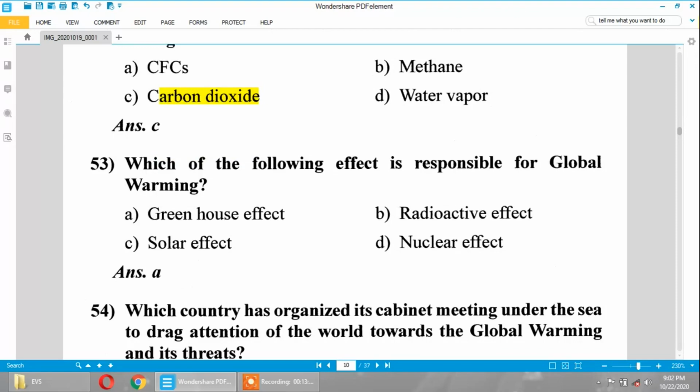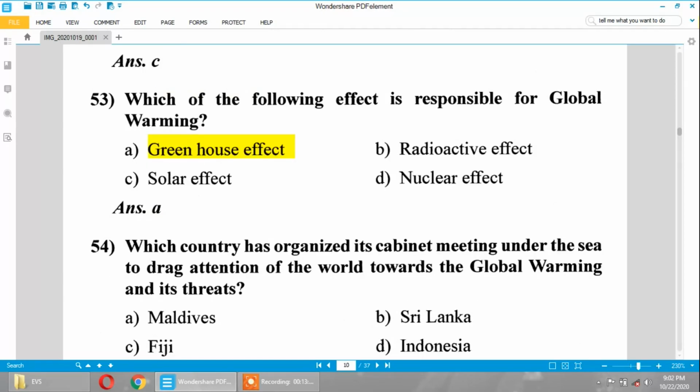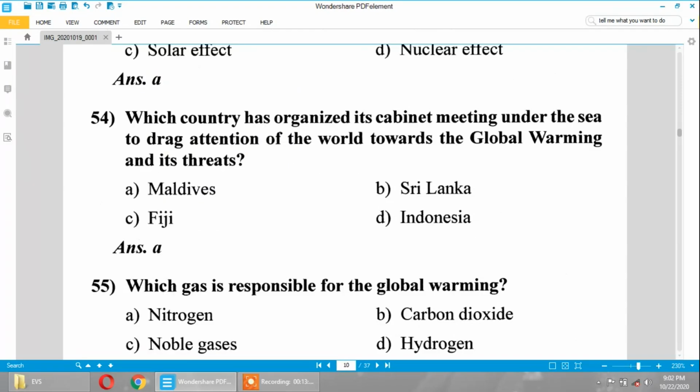Which of the following effects is responsible for global warming? It is the greenhouse effect. The greenhouse effect causes mainly global warming. Which country organized its cabinet meeting under the sea to draw the attention of the world towards global warming and its threats? It is the Maldives.